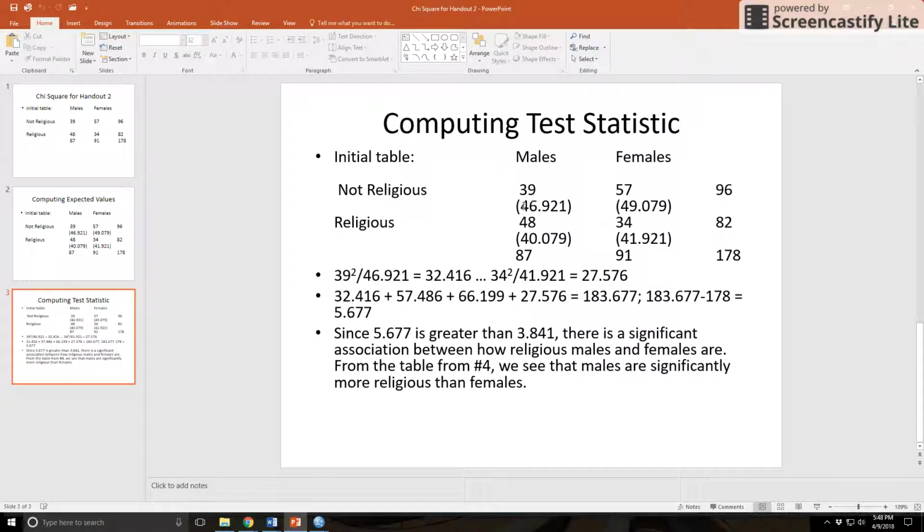So I take the expected value and the observed value and do a little bit of math here. To get the test statistic, you square the observed. So again, you have to make sure you remember what numbers you're pairing up here. I'm going to compare these two numbers and then these two numbers and so on. So I'd square 39, divide by 46.921, I get 32.416. I square 57, divide by 49.079. I get 57.486. I square 48 and divide by 40.079. I get 66.199. And then I square 34 and divide by 41.921, and I get 27.576.